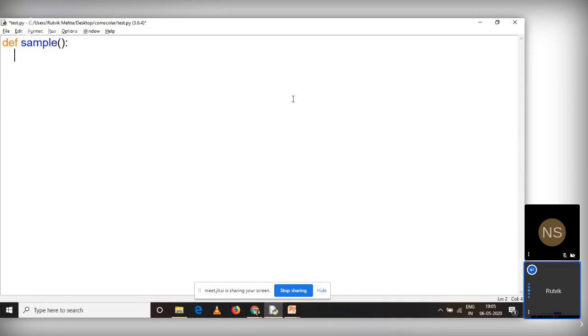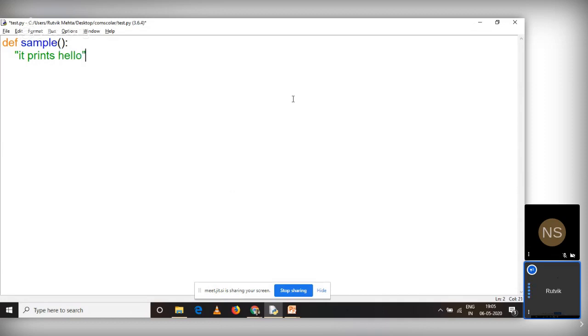So when I say define sample, sample is my user-defined function, and I'll be specifying a string. Understand this: it is mandatory in class as well as function that the docstring is always present at the beginning, and it is known as documentation for that function. So what does this sample function do? Let us say it prints hello, for example, right?